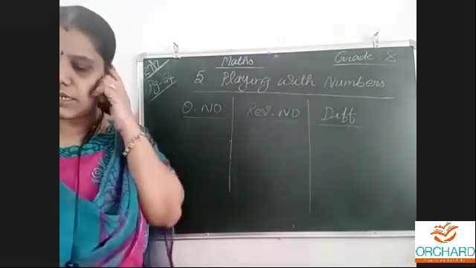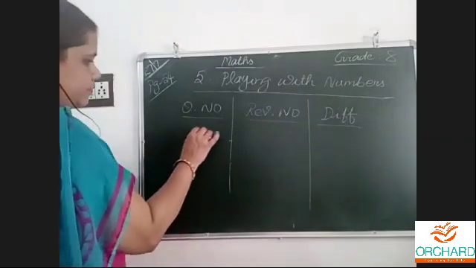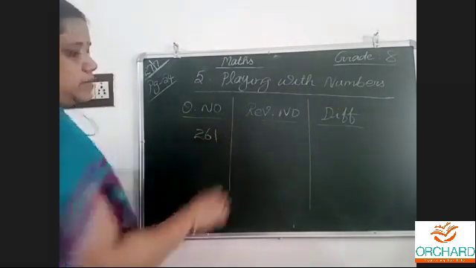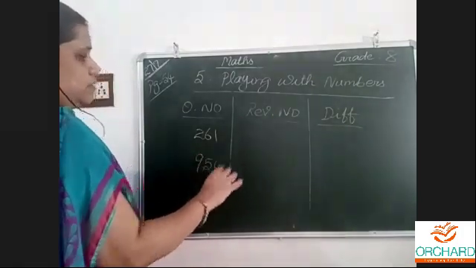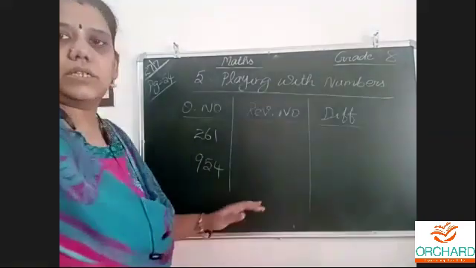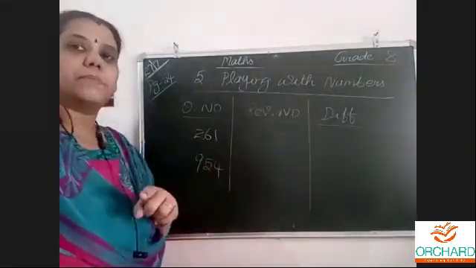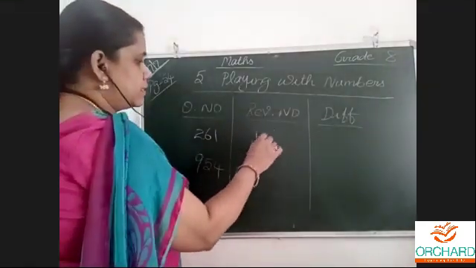What happens if we consider a three-digit number? Will it be a similar pattern? Let us see. 261, 954. Now, the reverse of this. Why I am telling all this, you must know, because similar problems are there in the exercise also. Okay. Now 162.